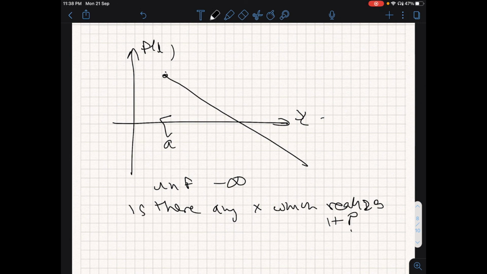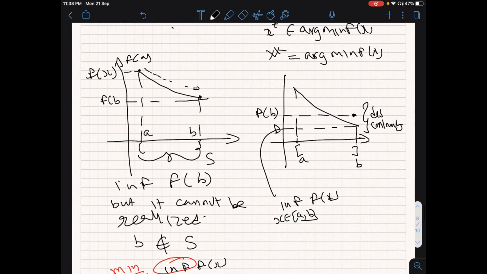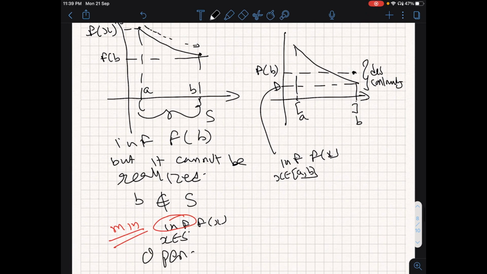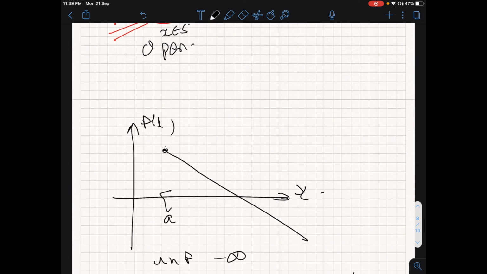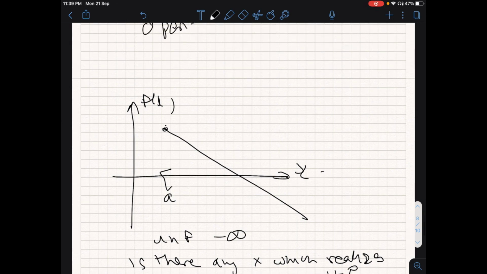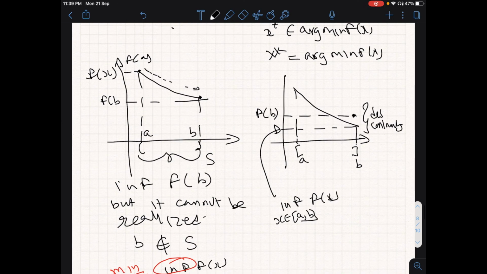So if I eliminate these three possibilities, that the set S from which we are optimizing is open, we will make it closed, and we will avoid this set being unbounded, so we will make it bounded, and we will force the function to be continuous.